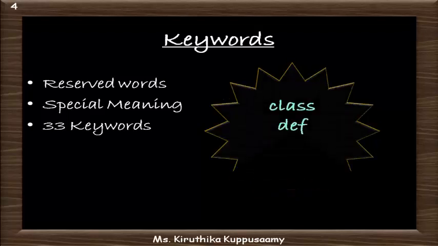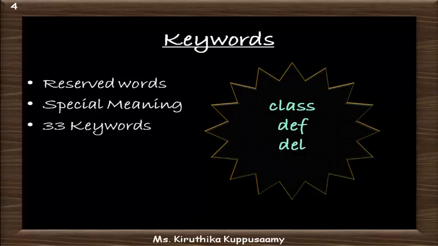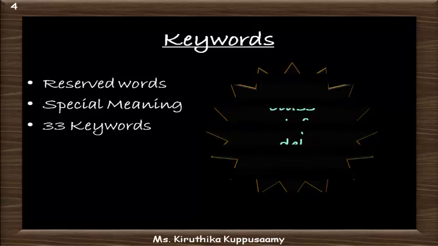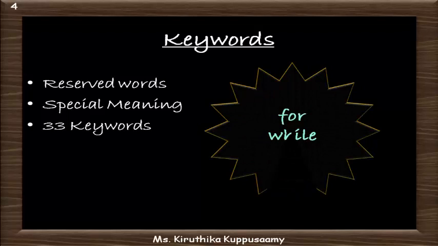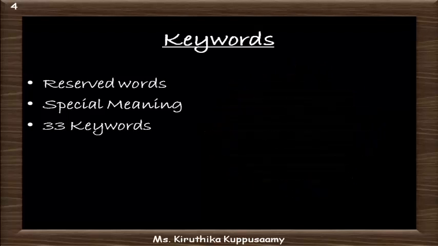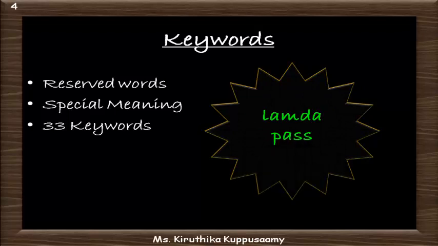Class represents a class in Python. Def is used to declare a function and del to delete the reference of an object. For and while, both keywords are used for iteration. Lambda is used to create an anonymous function and pass is used to execute nothing or create a placeholder for the future.